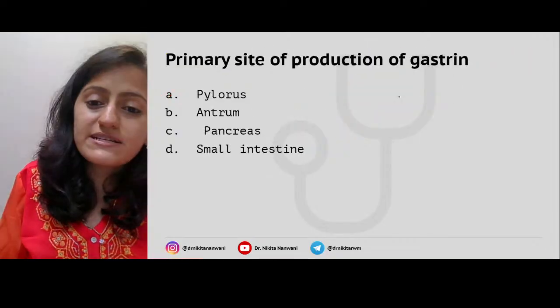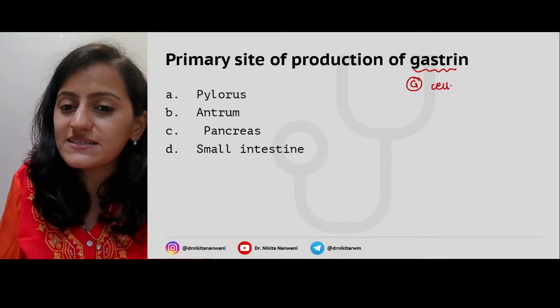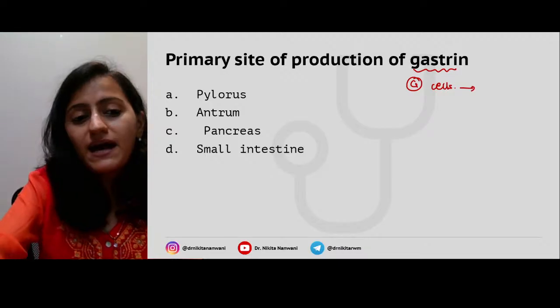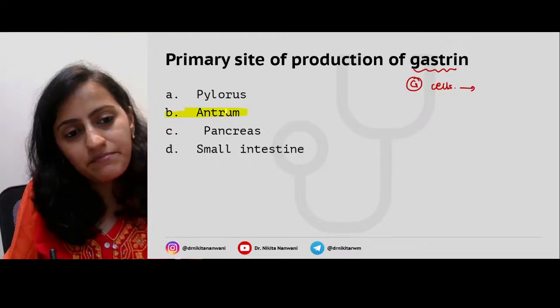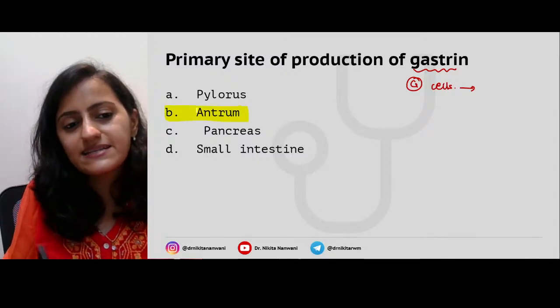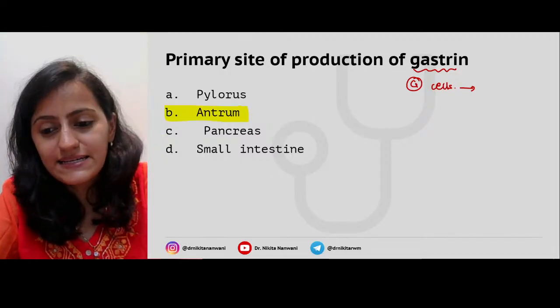Next, what is the primary site of production of gastrin? Gastrin, G for G, it is the G cells. And where are these G cells present? In the pylorus, in the antrum, in the pancreas or the small intestine. Basically, it is the antrum of the stomach. Okay, the main site is the antrum. Right, you have the K cells, I cells in the intestine.